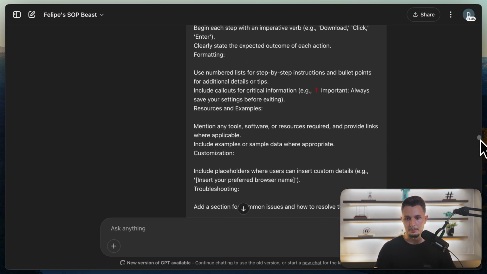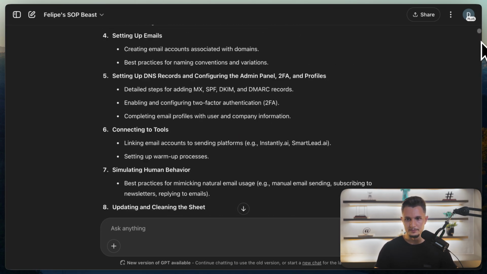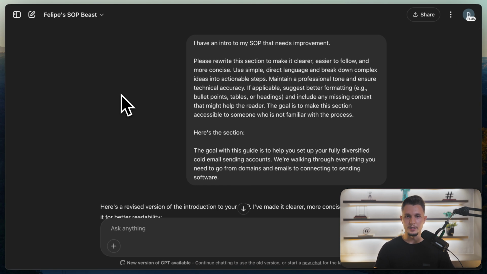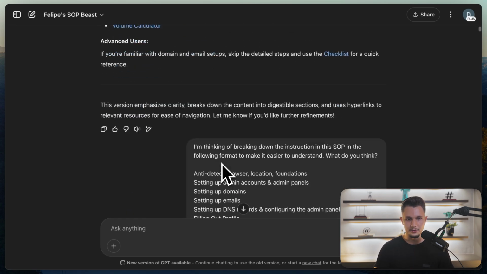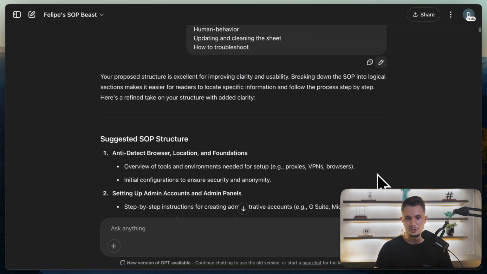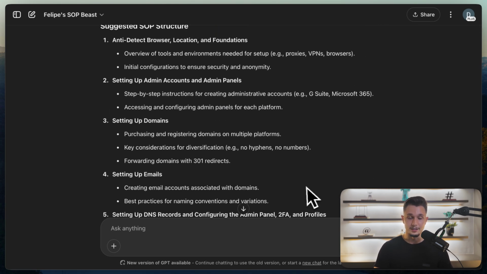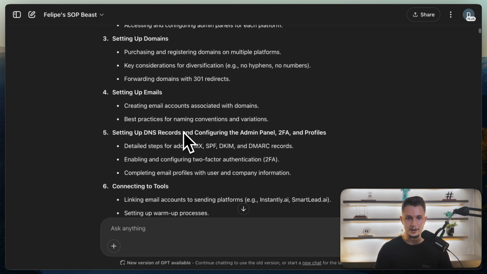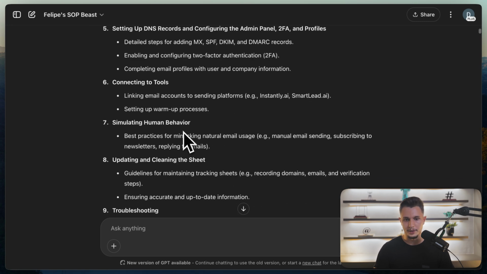Now, let me show you the last example, which is if you wanted to create an SOP from scratch. So in this case, I'm saying, hey, I have an SOP already and I want it to be improved. So here's the section of my SOP that I want improved, and it improved that for me. Or if I want something from scratch, then I'm going to ask it first, hey, I'm thinking of breaking down an SOP in the following format and this following order. What do you think? And then GPT gives you a better structure. This, by the way, is a structure we use in our own SOPs to this day. This specific SOP right here on how to create email inboxes. Fantastic SOP, by the way.